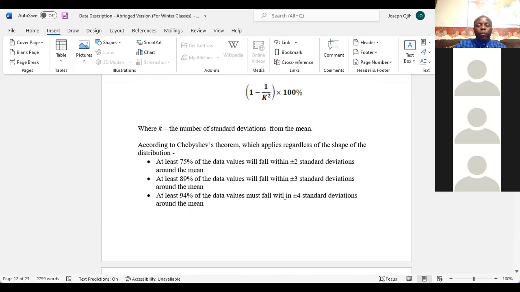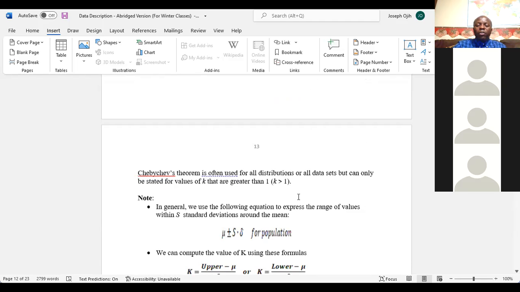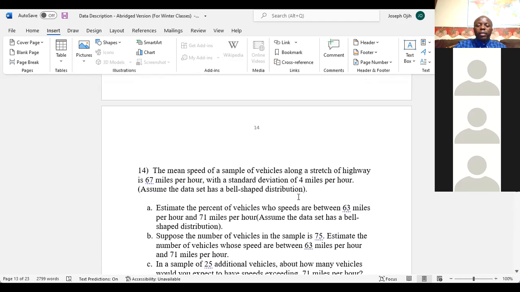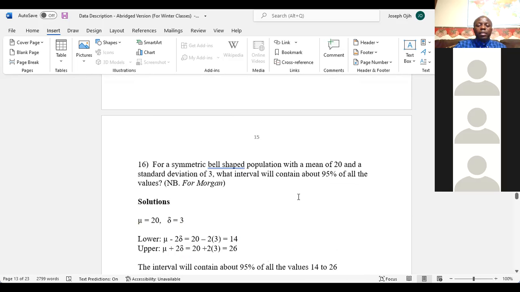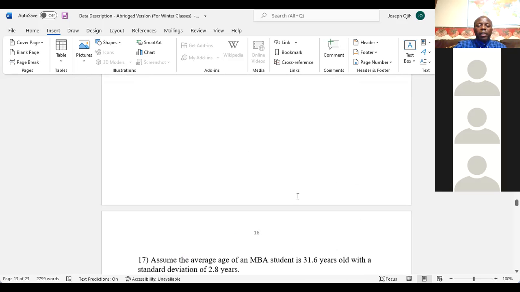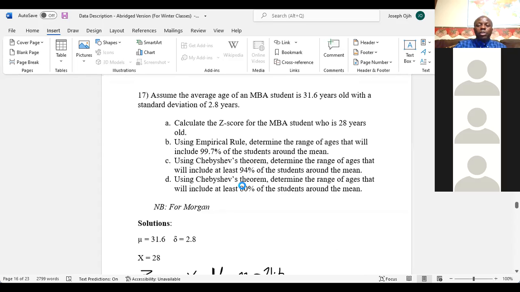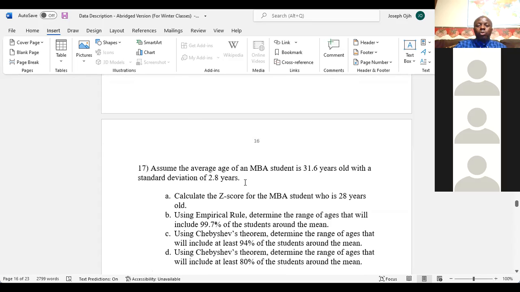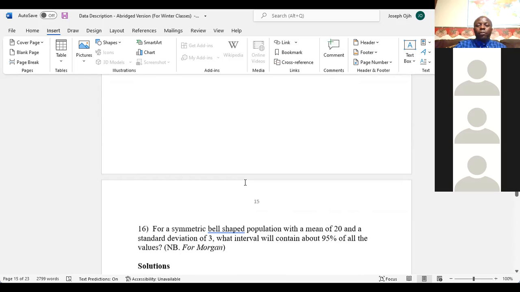What is the K? 4 standard deviations. You can see right here. But this question gives us 80%. Chebyshev theorem has nothing for 80%.